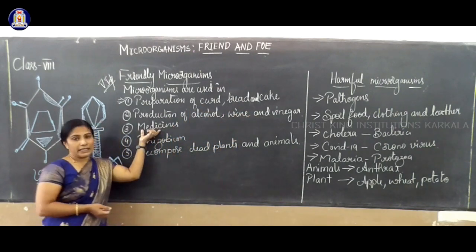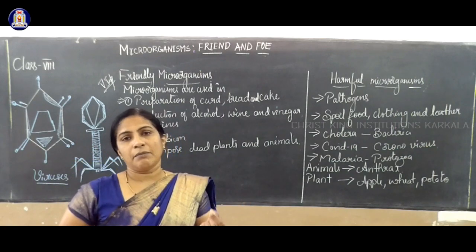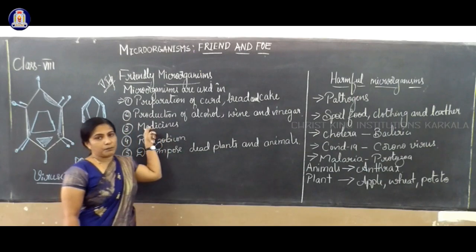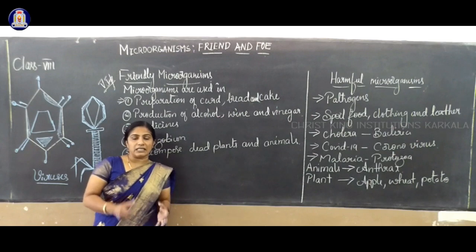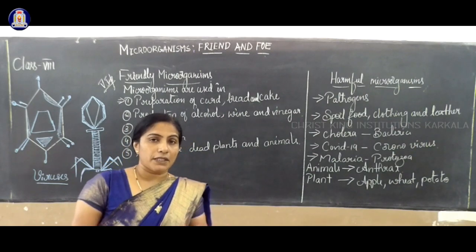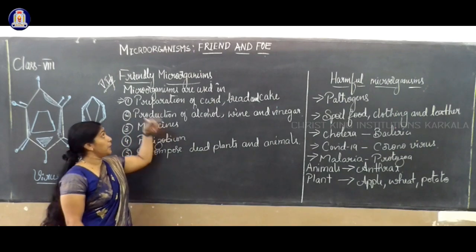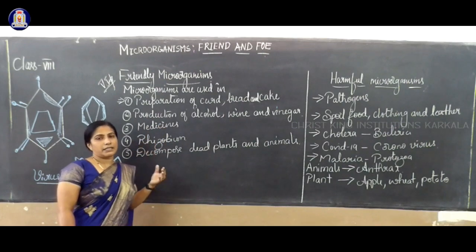Next, medicines. As I said in the first topic, penicillium is used for the penicillin injection. The scientist Edward Jenner invented many medicines, for smallpox and others. Different types of diseases are cured by medicines, and those medicines are prepared by microorganisms. We will study in detail which medicines we are using.